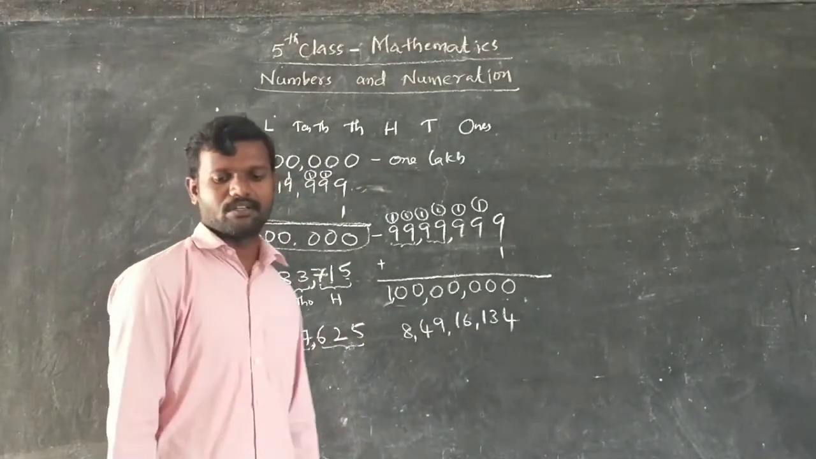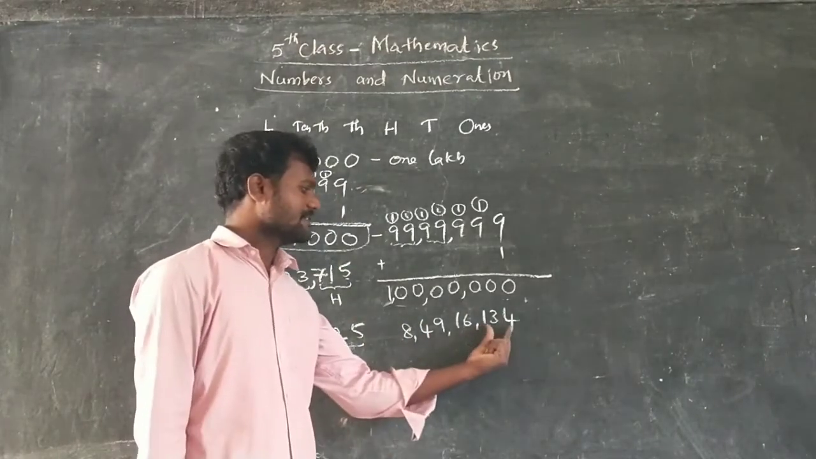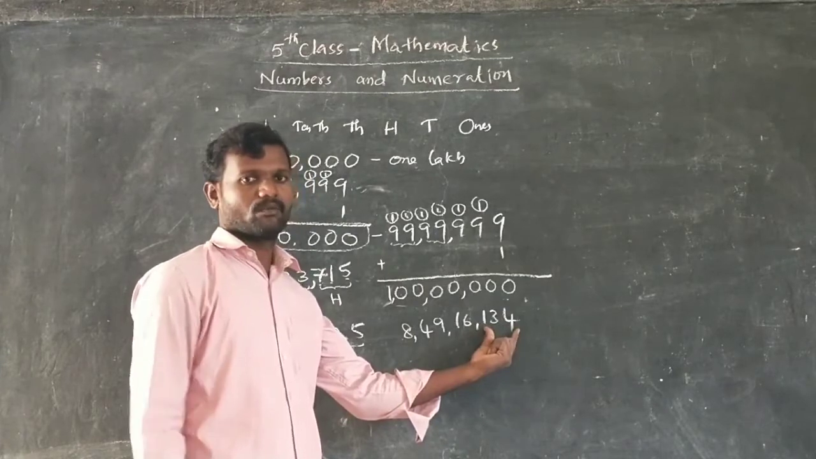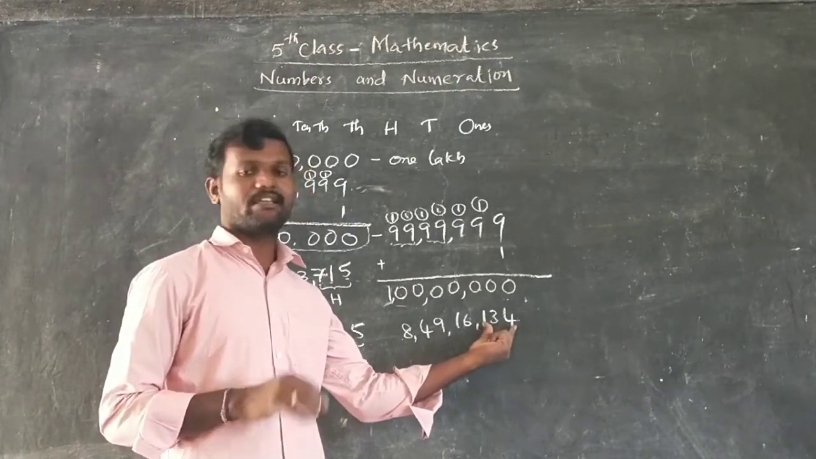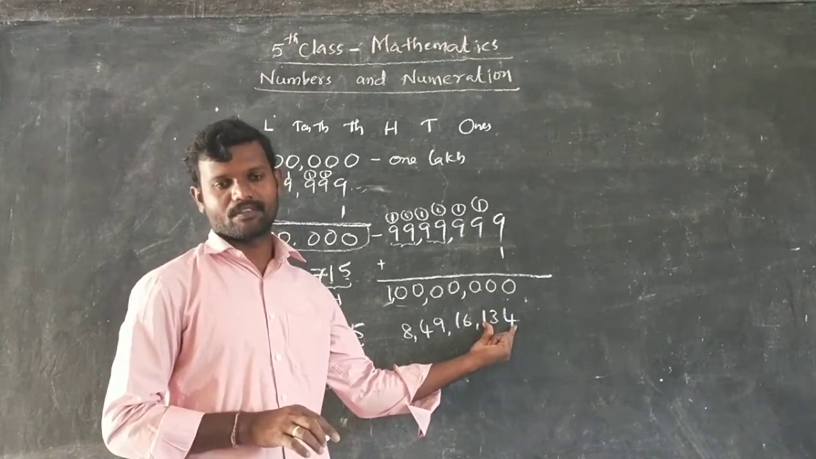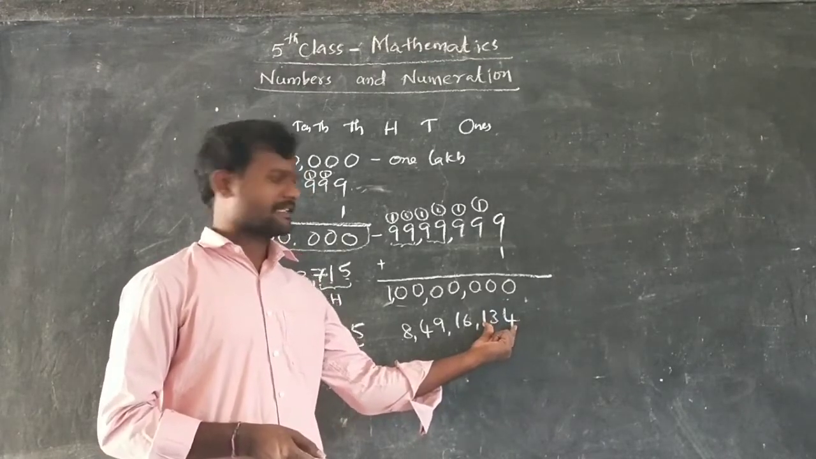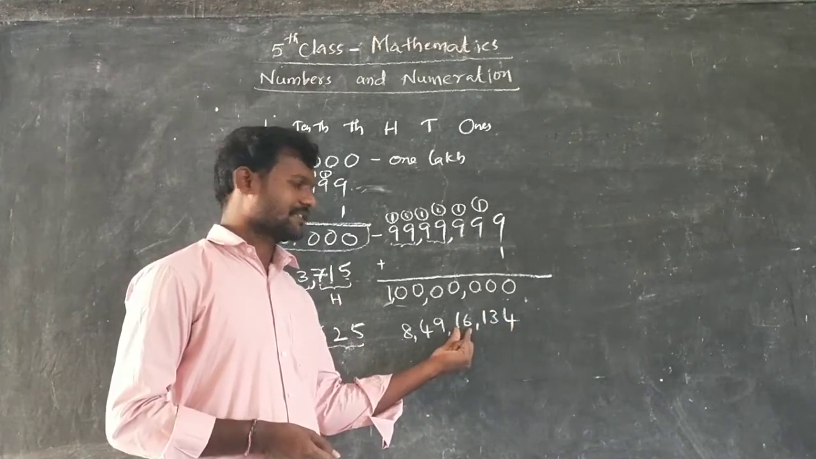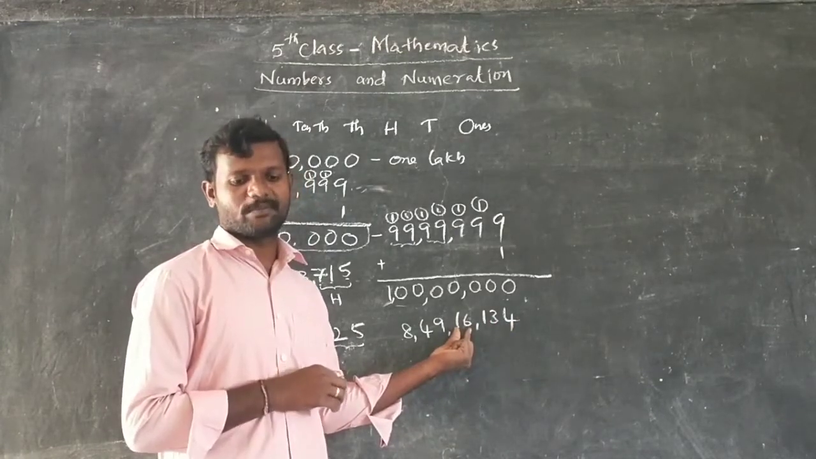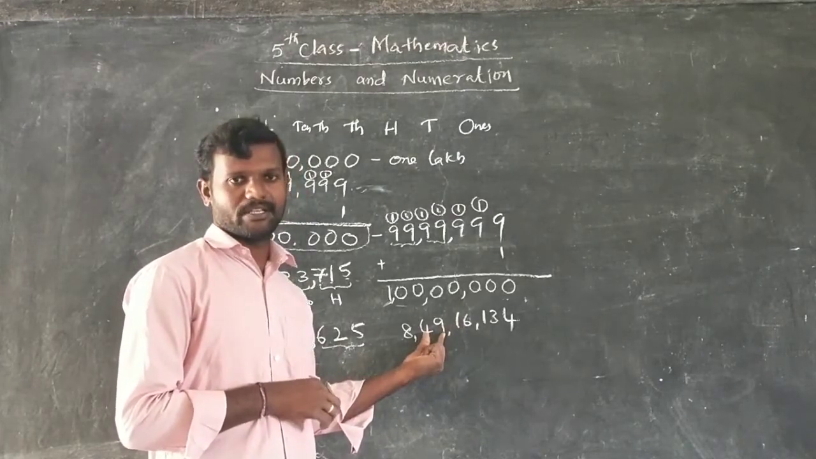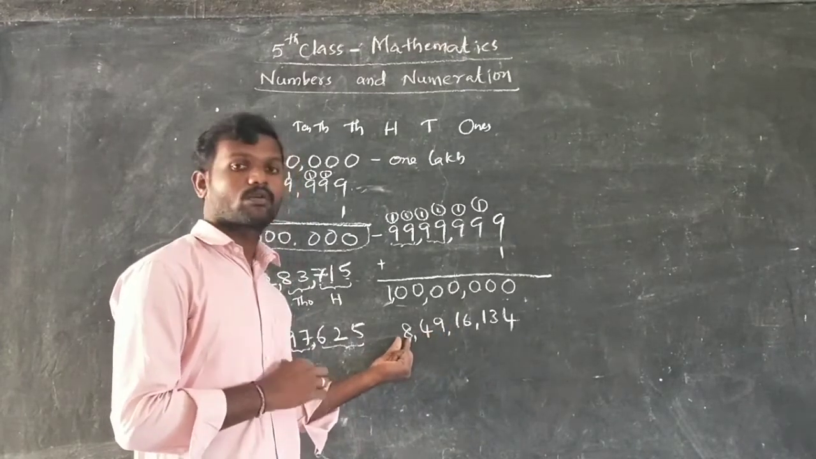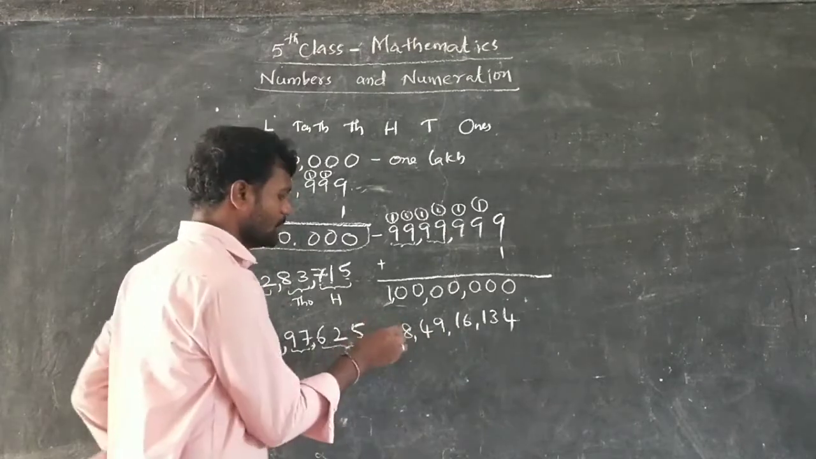How can you read this? It is a hundreds period. What comes into the hundreds period? Ones, tens, hundreds. These three come into the hundreds period or ones period. Next, thousands and 10,000s come into the thousands period. Next, lakhs and 10 lakhs come into the lakhs period. And the last one is crores.